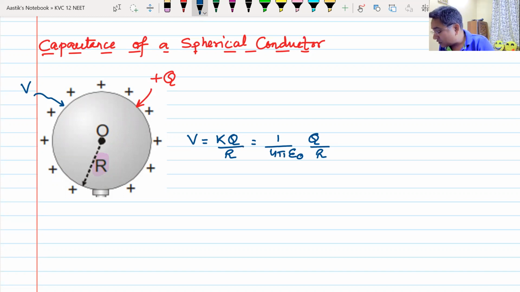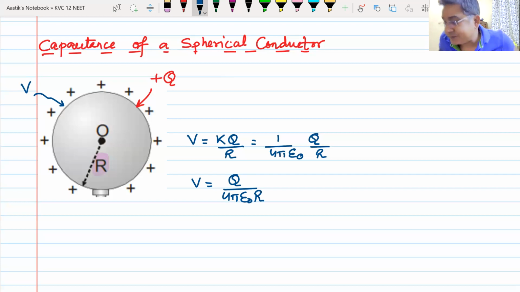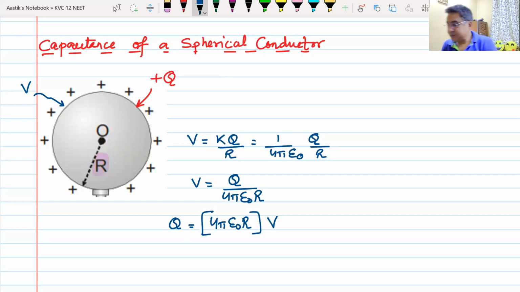So V equals Q upon 4 pi epsilon naught R. Then I can write Q as 4 pi epsilon naught into R, multiplied by V, and I've kept some terms shaded with yellow inside a bracket.